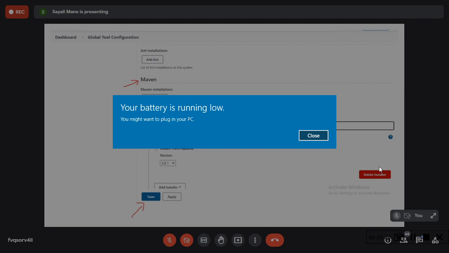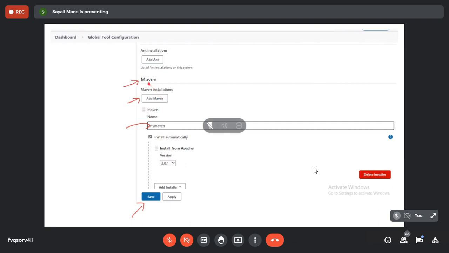Click on that global tool configuration. Then now simply just scroll down. You can see they will ask for the Maven thing. Maven headline is there. Just simply scroll down.